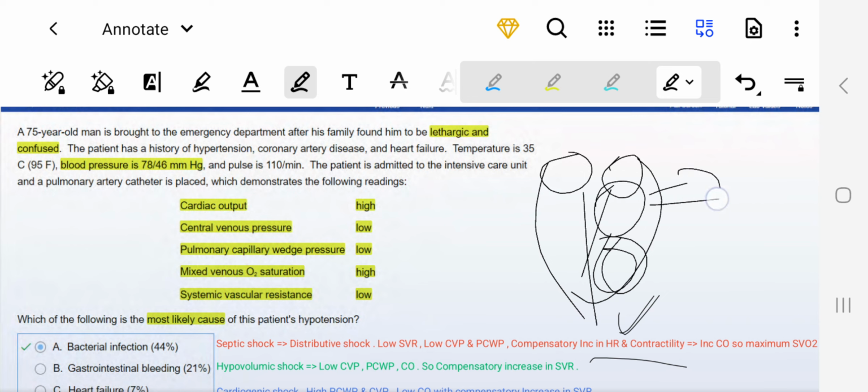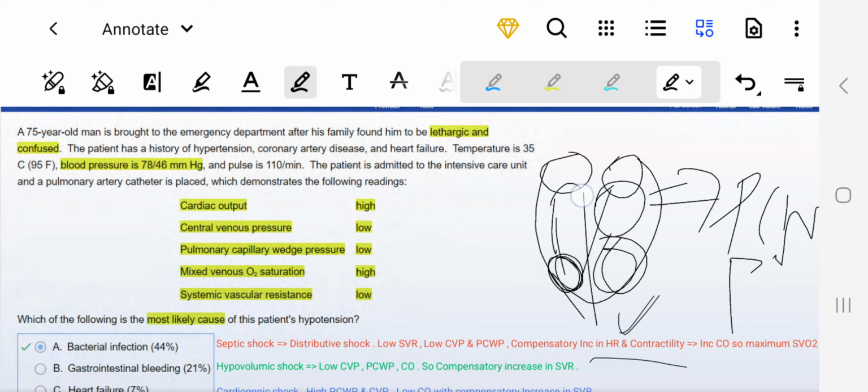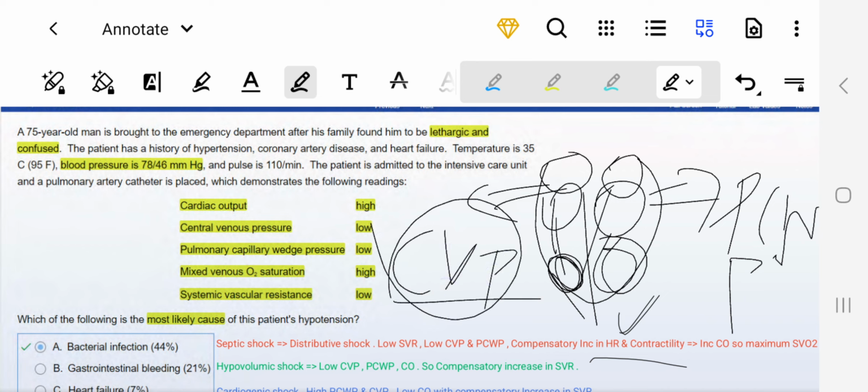So the pulmonary capillary wedge pressure would be increased. Also if there is right heart failure, here the fluid will be accumulated, then this will go in the backward direction. So over here the pressure would be increased, so the central venous pressure would be raised, right?